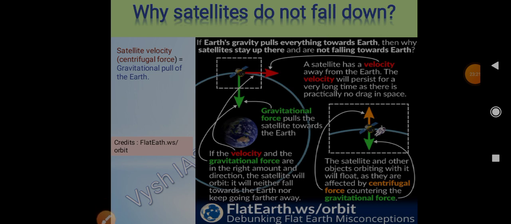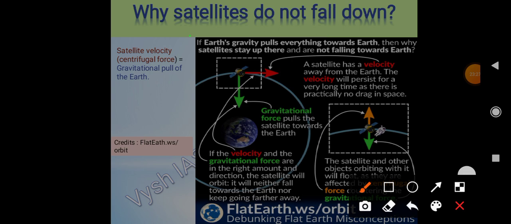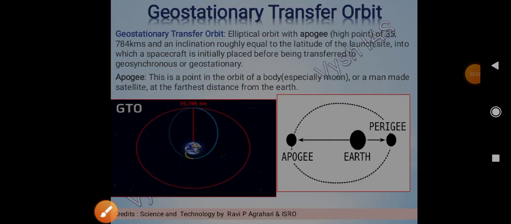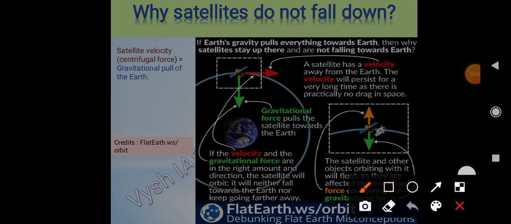Now this thing which I was telling you earlier: why satellites do not fall down. If earth's gravity pulls everything towards earth, then why are satellites staying up there and not falling towards the earth? So we have centrifugal force here, and then gravitational force. It is because of the velocity of the satellite. A satellite has a velocity that is keeping it away from the earth.